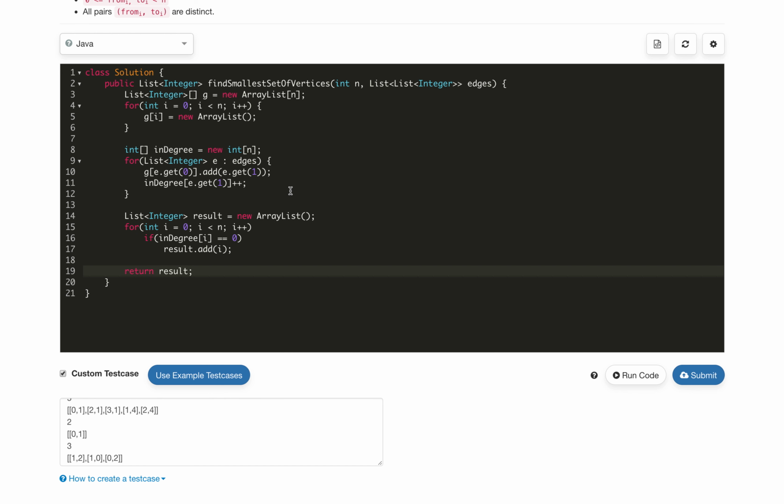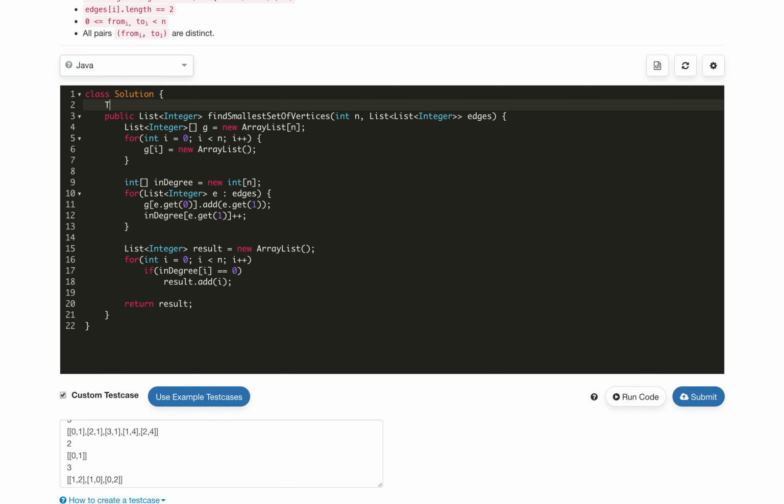So for the time complexity, first we are iterating over all the vertices, which is n here, and then we are also iterating over all the edges, so it is n plus e. So the time complexity of our solution is O of V plus E, where V is the number of vertices in the graph terminology, and E is the number of edges in the graph terminology.